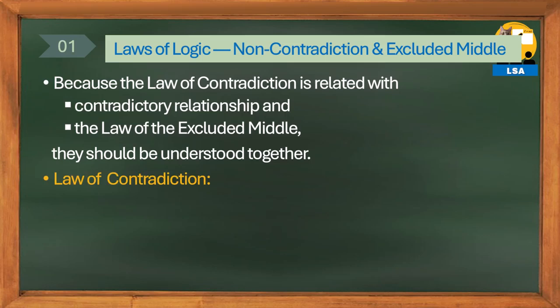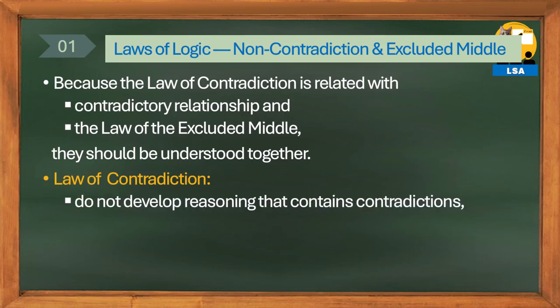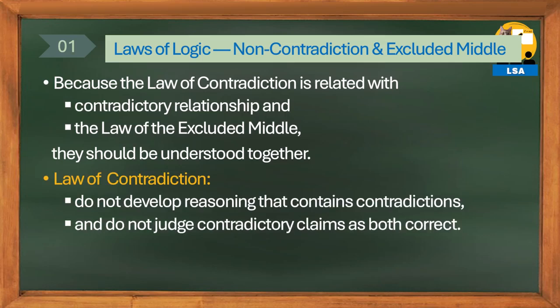The law of contradiction states that one must not develop logic based on a contradictory relationship, and one must not judge claims in a contradictory relationship as correct. Therefore, to think logically while abiding by the law of contradiction, one must first know what a contradictory relationship is.